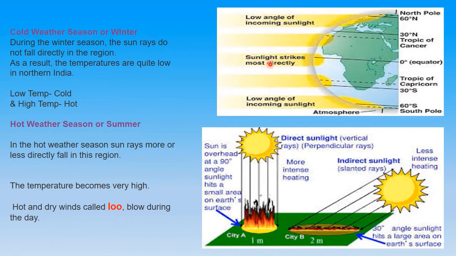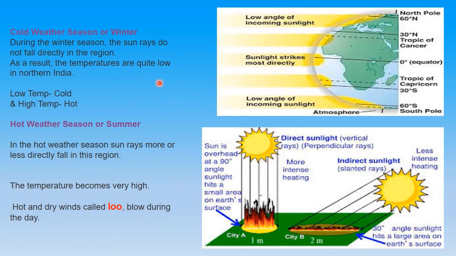Now coming to our earth, our planet. Where the sun strikes most directly, this area termed the equator is going to be more heated. Moving from here to here, the rays start slanting. So during the winter season, because sun rays are falling indirectly, temperatures are quite low in northern India.